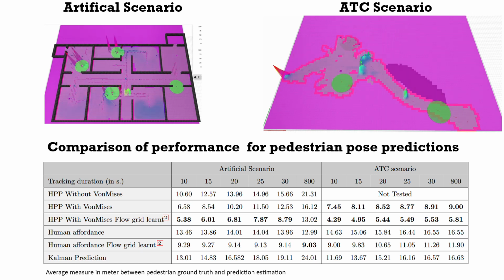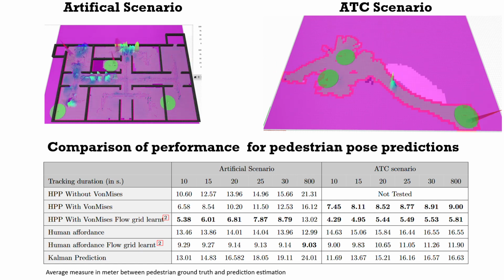Experimentation has been conducted both on an artificial scenario, left side, and ATC real pedestrian pose captures, right side. The table shows results on both scenarios. Several tests have been conducted. First, 2 baseline algorithms have been tested. One long-term prediction approach, the human affordance map, and a second, short-term approach, the Kalman estimator.